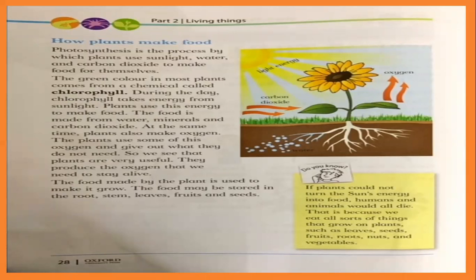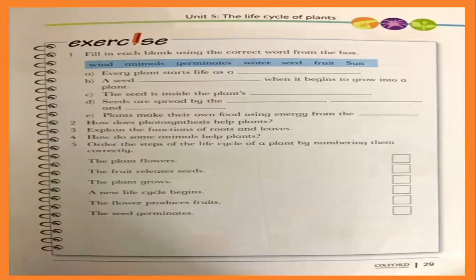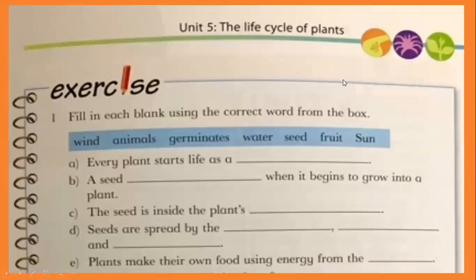So, plants are the most important thing on the earth for the life of animals and human beings. Okay, let's move on. We have the exercise. Fill in the blanks by using these words. Every plant starts life as a, yes, seed. A seed dash when it begins to grow.